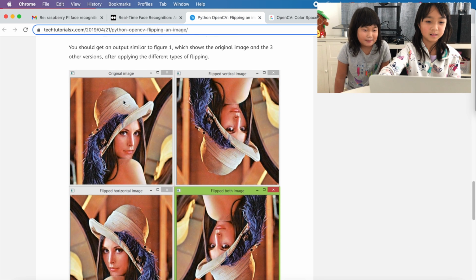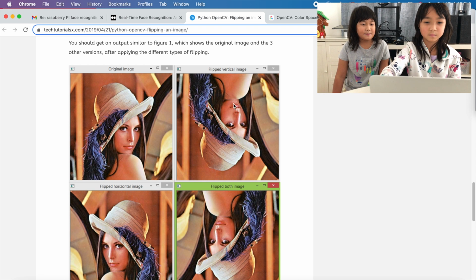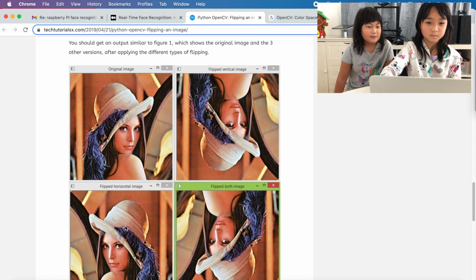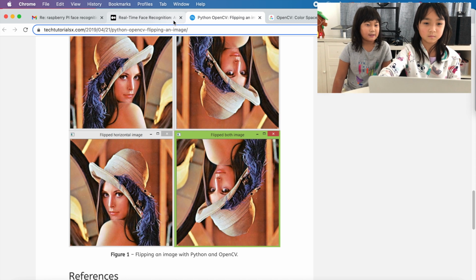Here is an example. This is the original image, this is the flipped vertical image, and this is the flipped horizontal image. And last but not least, this is the flipped horizontal and vertical image.